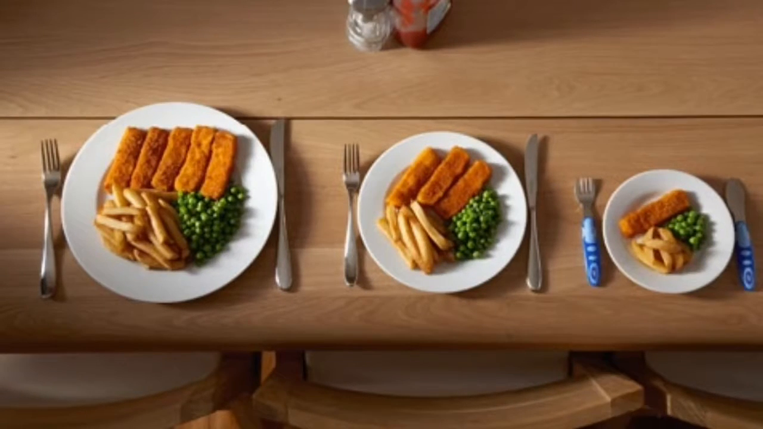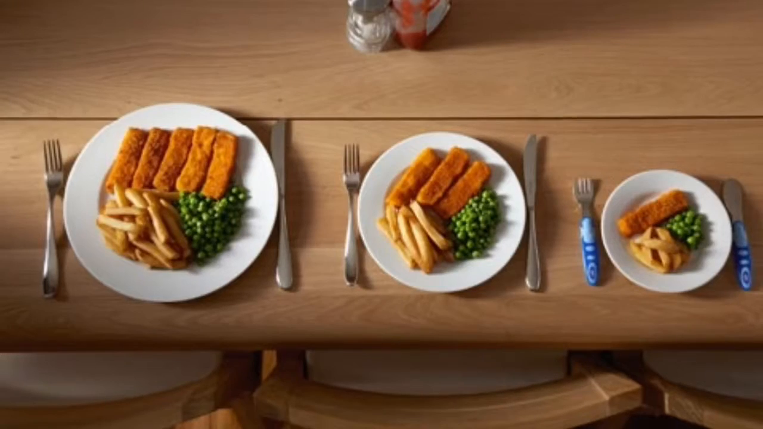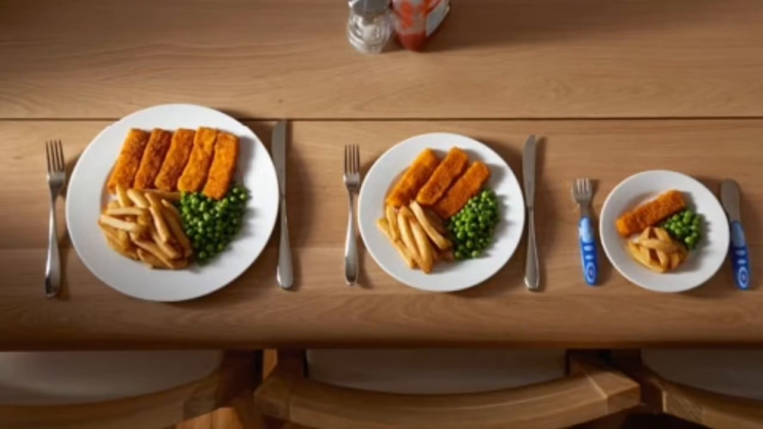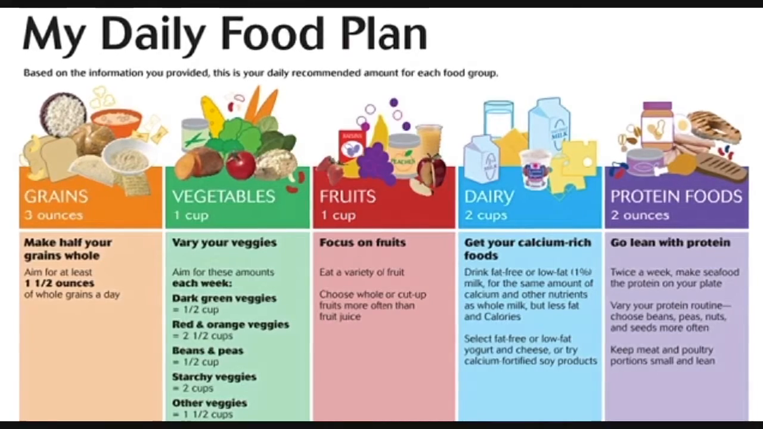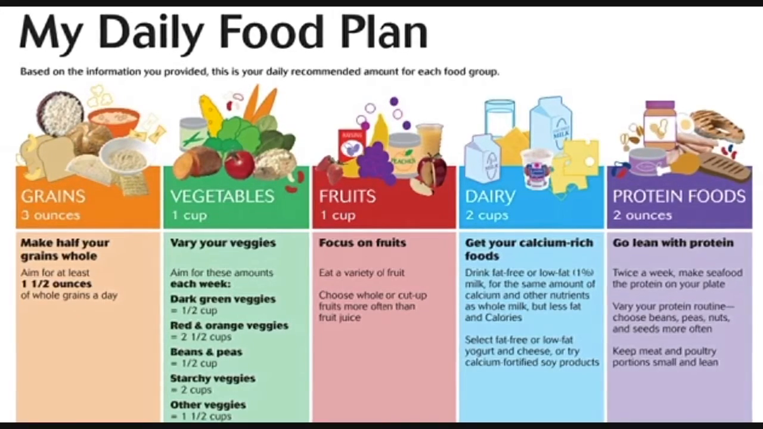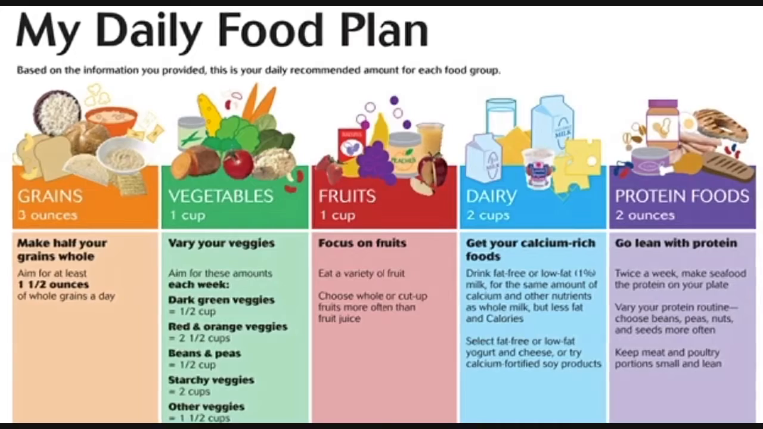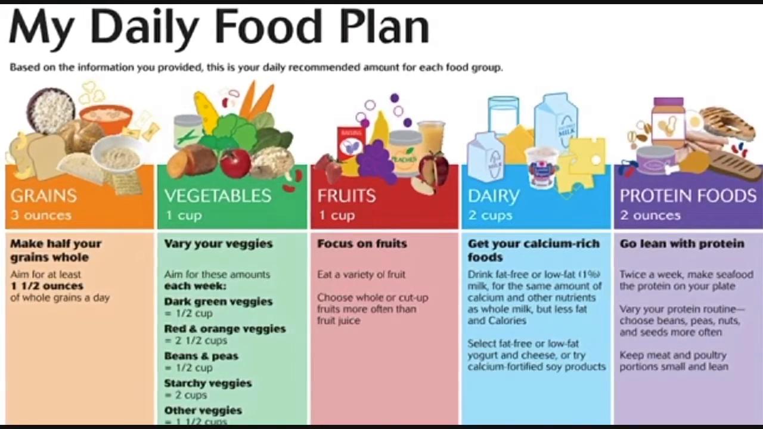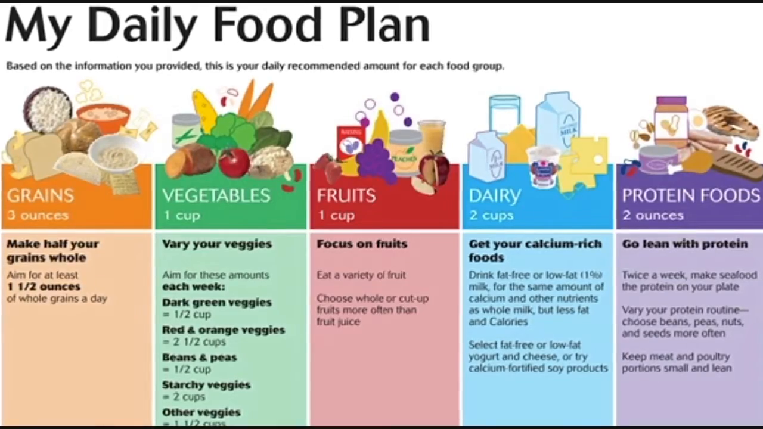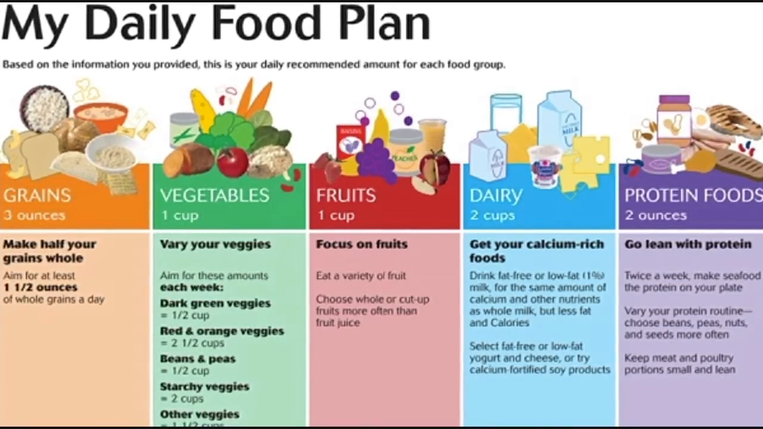If it is a football player, he needs to consume a little more in each category, especially the grains and proteins. As you can see, there's a daily recommended amount for each food group. For grains, you should consume 3 ounces. For vegetables, 1 cup. Fruits, 1 cup. Dairy, 2 cups. And protein foods, 2 ounces per day.